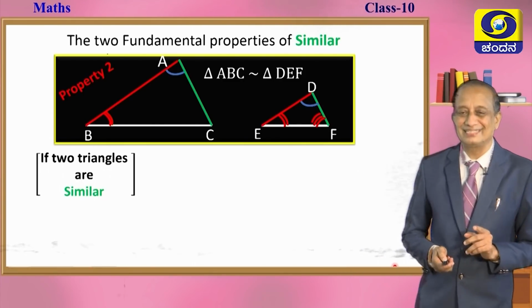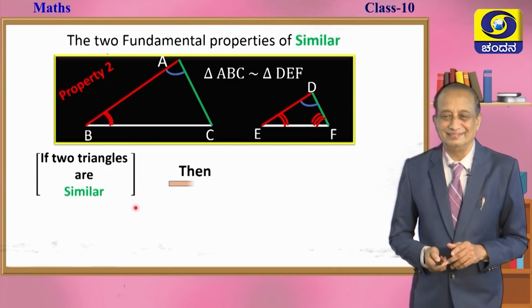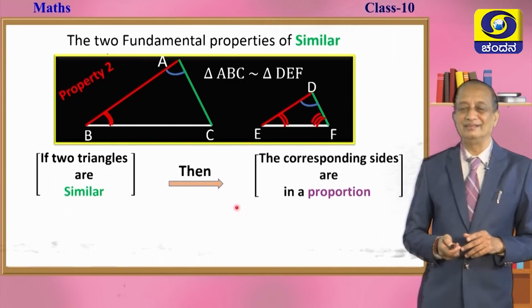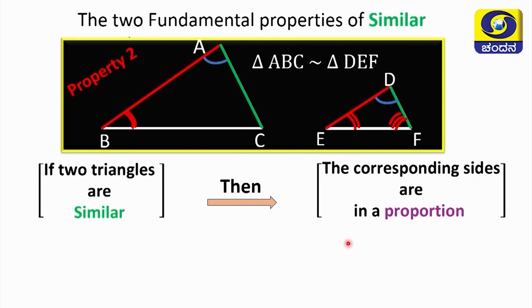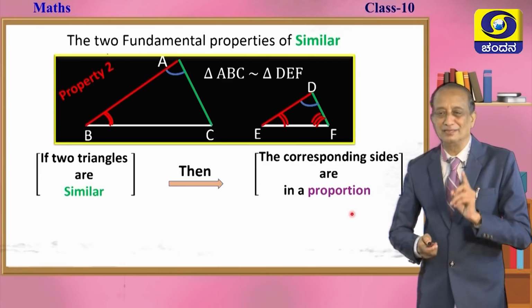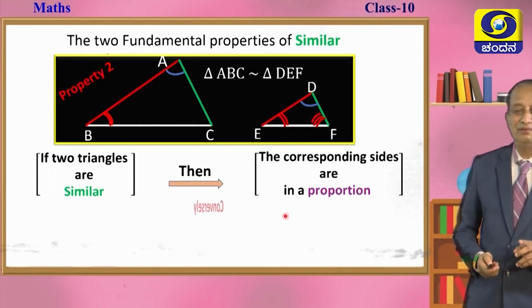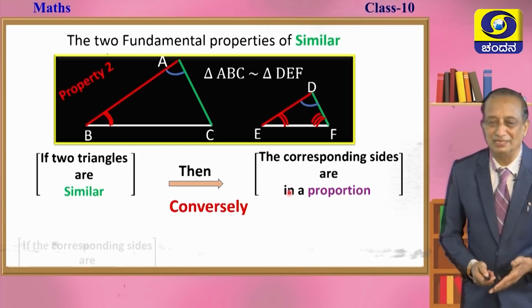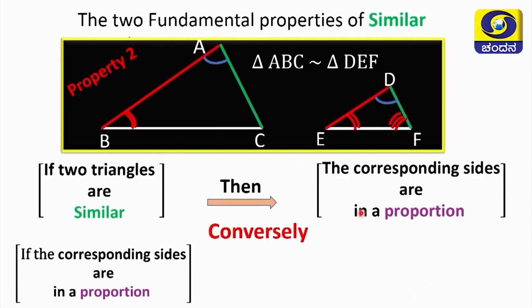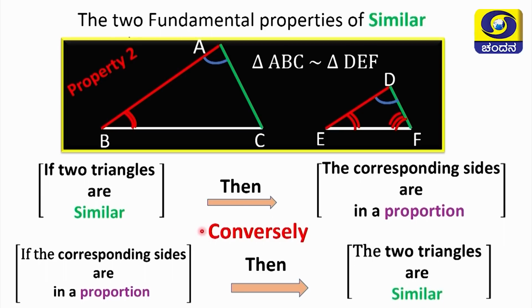Okay. Now, can we put it in this way, children? If two triangles are similar, then what can you conclude? Then the corresponding sides are in a proportion. This is property number 2. Symbolically, we can write this. Now, come on, tell me the converse of this. It is so important. Conversely, we can write the converse of the above statement as, if the corresponding sides of two triangles are in a proportion, then what? Then you can confidently conclude that they are similar.